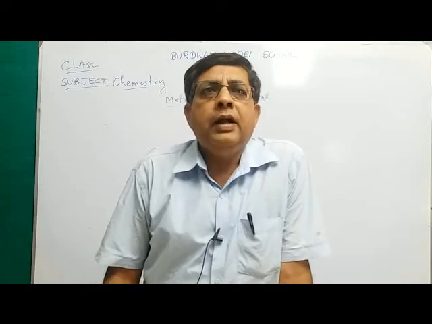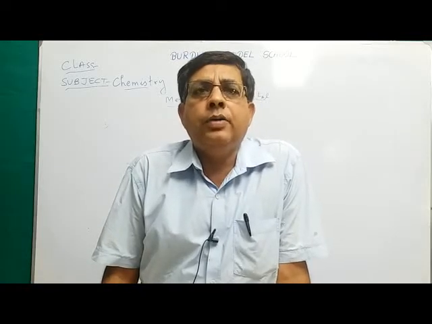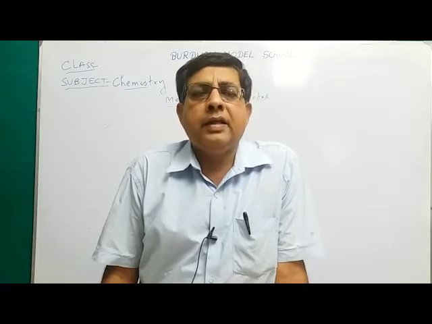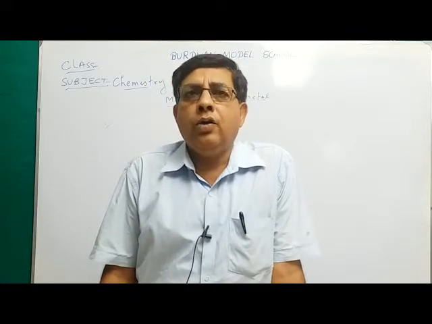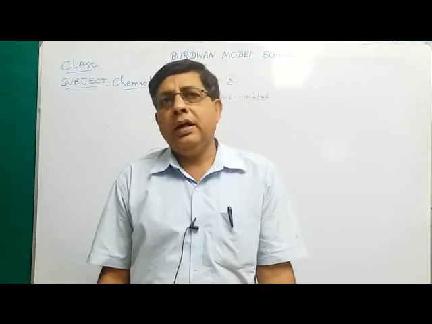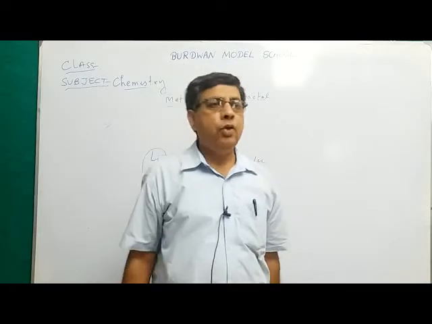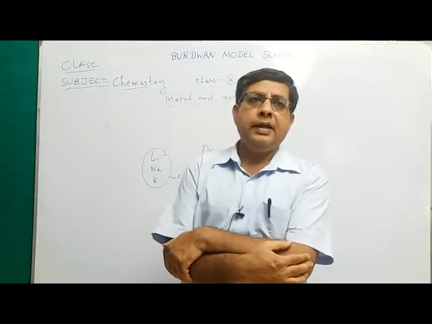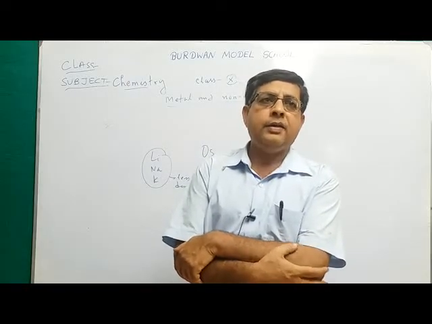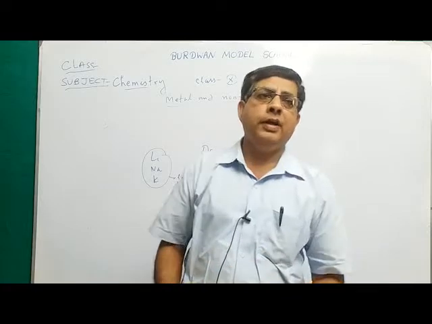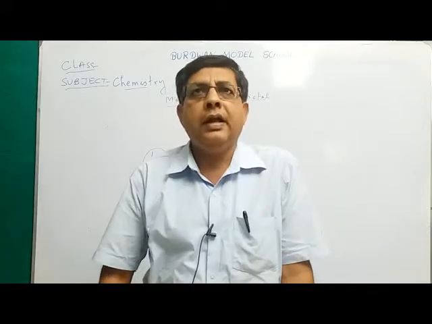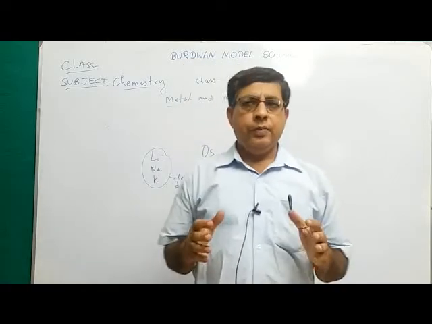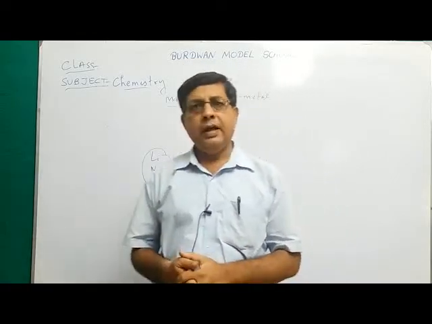Next point, non-metals are generally bad conductors of heat and electricity. But graphite and gas carbon are two allotropic forms of carbon which can conduct electricity. Non-metals have no metallic luster. They are dull in appearance, but graphite and iodine have metallic luster, and non-metals cannot produce any sonorous sound. So these are the main physical properties of metals and non-metals.